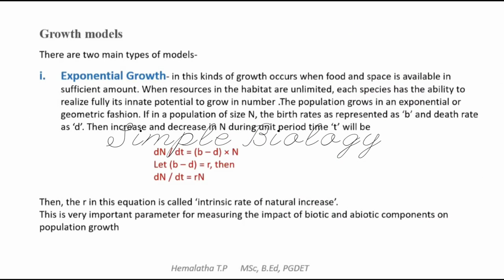This population growth exhibits two patterns: one is exponential growth, another is logistic growth. What are exponential and logistic growth? Exponential growth is when the availability of food and space is sufficient, so the individuals keep on increasing in number. When there is no limit of food and place available for the living of the organisms, then definitely the number of individuals will increase in such a habitat and the population will grow. It will keep on increasing.